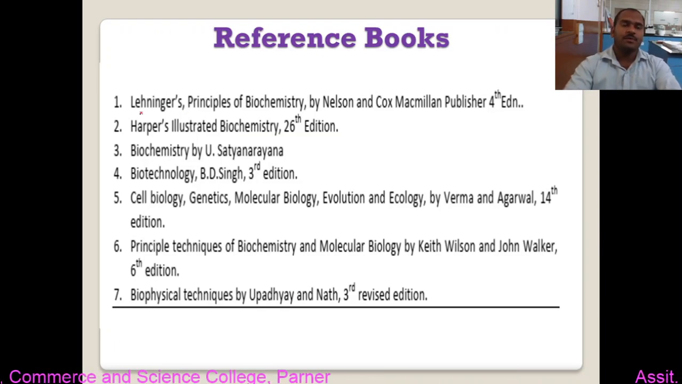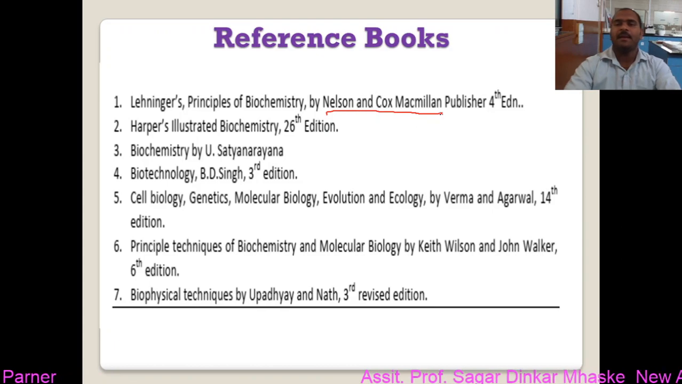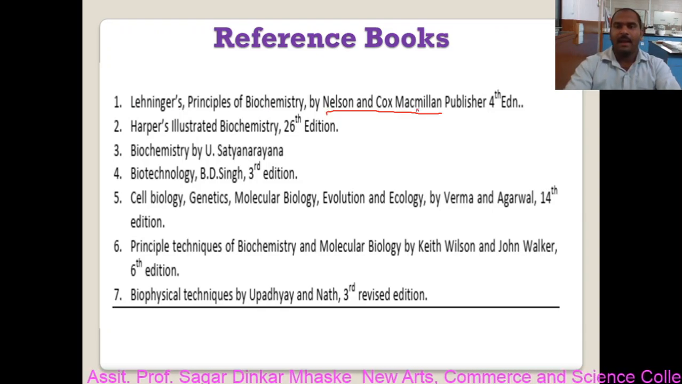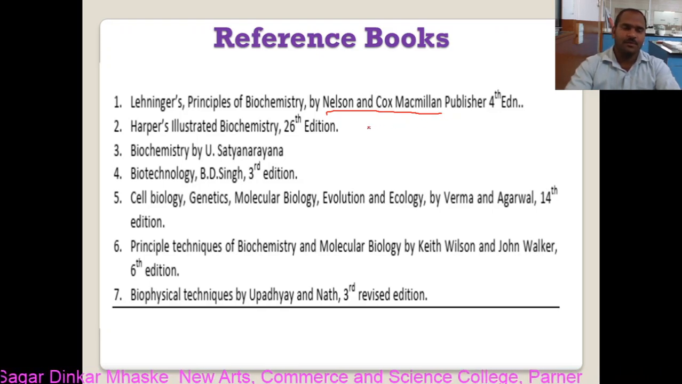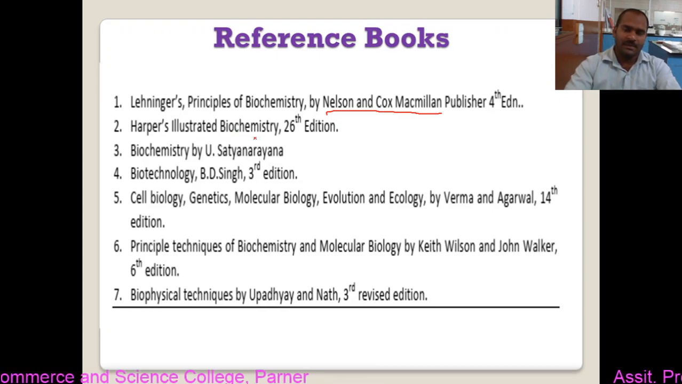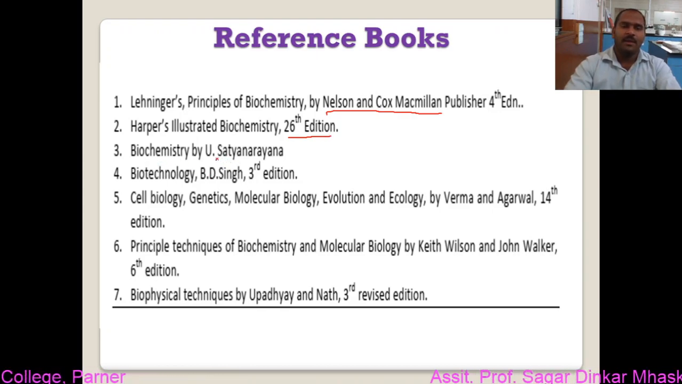So the first reference book is Lehninger's Principles of Biochemistry by Nelson and Cox, Macmillan Publishers, 4th edition. Here is the name of the book, here is the name of the author, and Macmillan is the name of the publisher. That is the first reference book, and it is one of the important reference books in biochemistry. Then the second one is Harper's Illustrated Biochemistry, 26th edition. The third is Biochemistry by U. Satyanarayan.